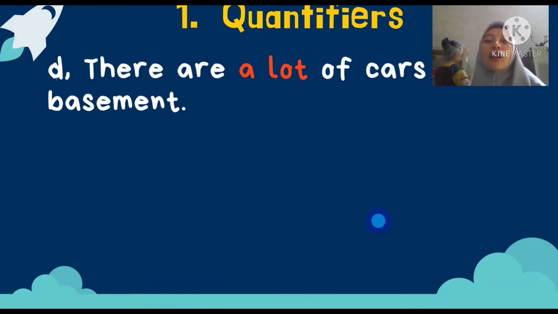Okay, and the fourth sentence, there are a lot of cars in the basement. A lot means a big number of things, a big number of cars.